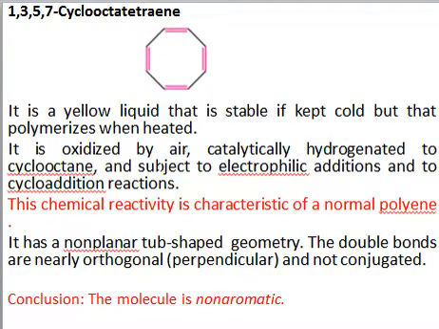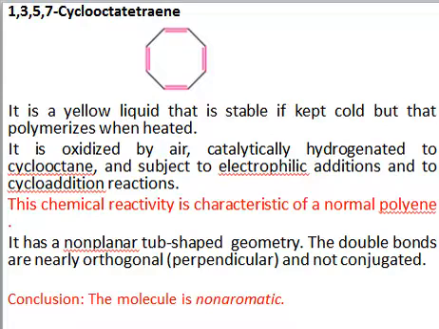This molecule is a yellow liquid. It is stable if you place it under cold conditions, but when heated it readily polymerizes. This molecule is readily oxidized in air. It can be catalytically hydrogenated to form cyclooctane, and it can undergo electrophilic addition and cycloaddition reactions. So it has all the reactions of an alkene, right? It just behaves as if it is a simple polyene, right?